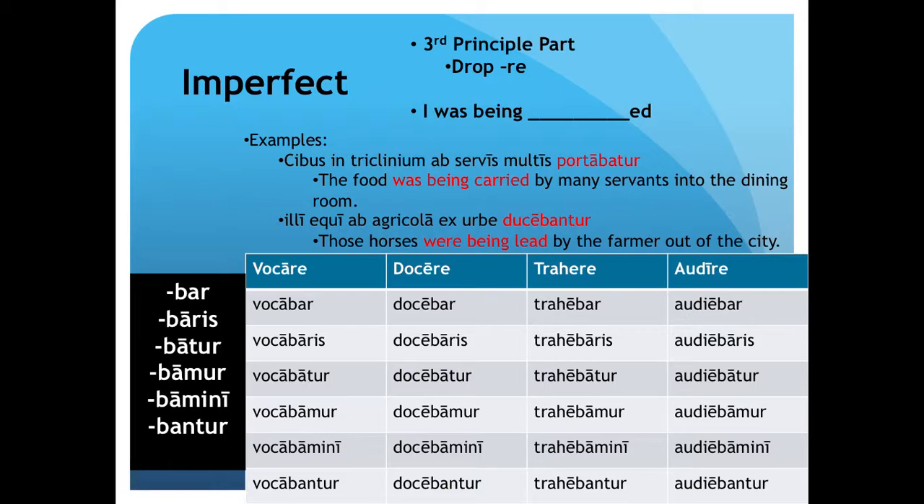In the first, portabatur is a third person singular imperfect passive verb, translating to "he," or in this case the food, "was being carried." In the second sentence, ducebantur is a third person plural imperfect passive verb, which translates to "they," or in this case those horses, "were being led."